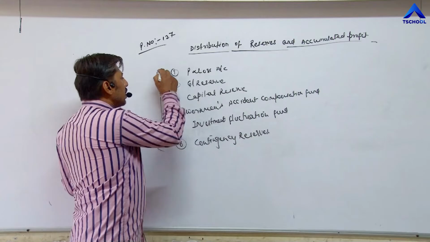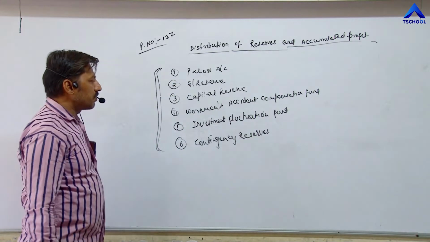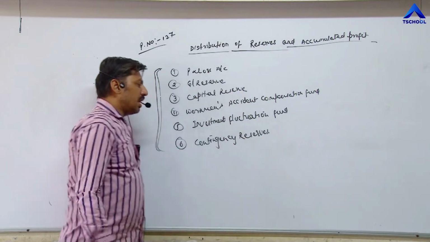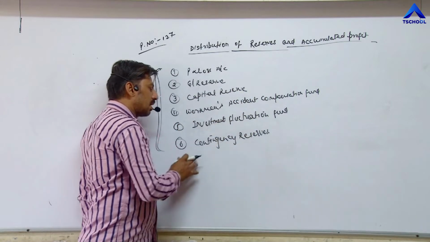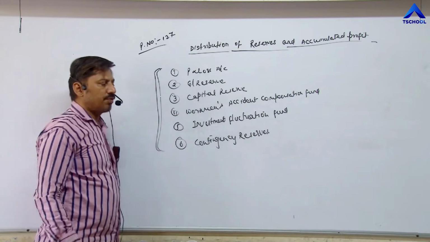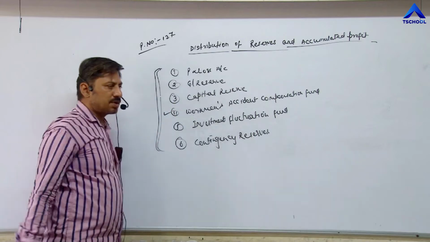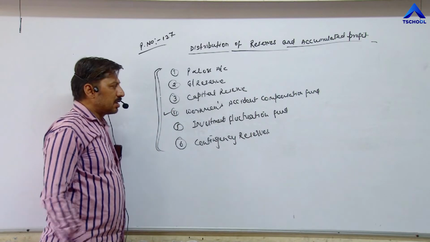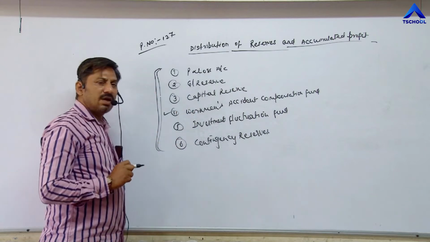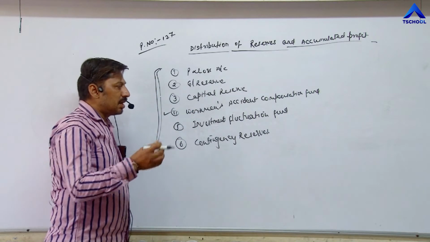So these items are profit and loss account, general reserve, capital reserve, workmen's accident compensation fund, investment fluctuation fund, contingency reserves. These funds can be made by partnership firm for different purpose. For example, workmen's accident compensation fund is prepared by partners in order to meet the expense of workers if they meet with some accident during working hours.